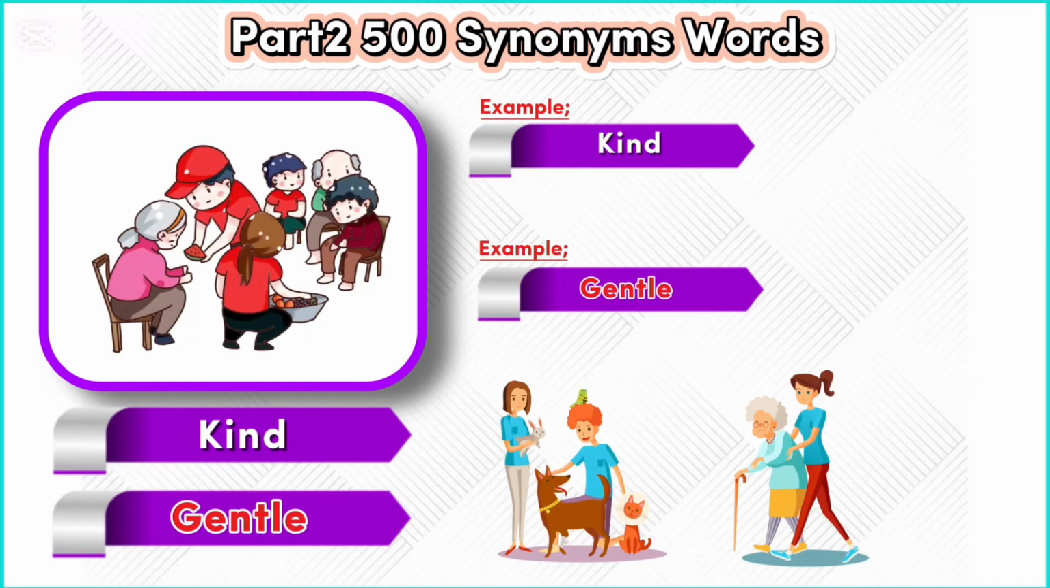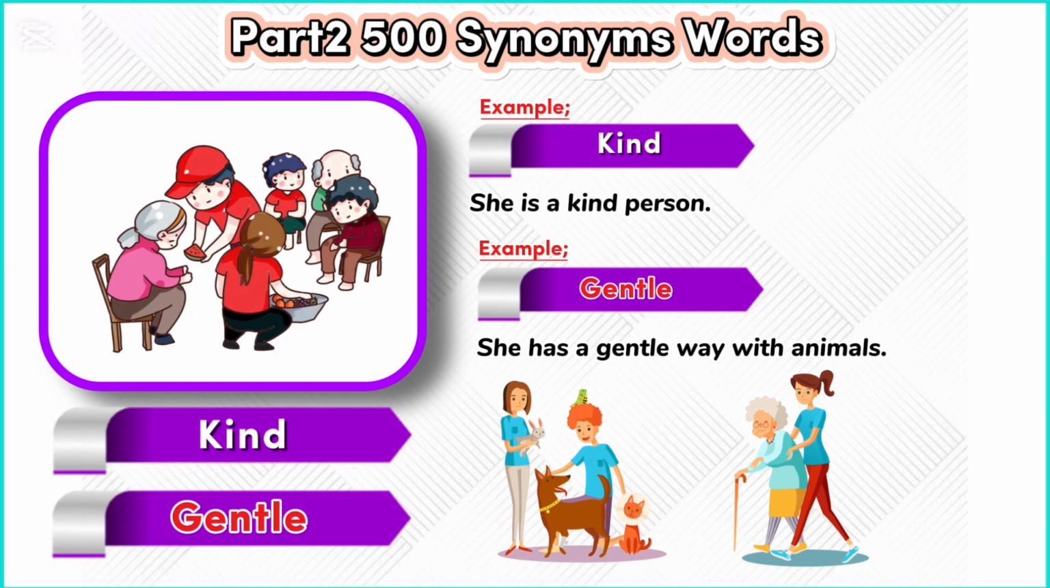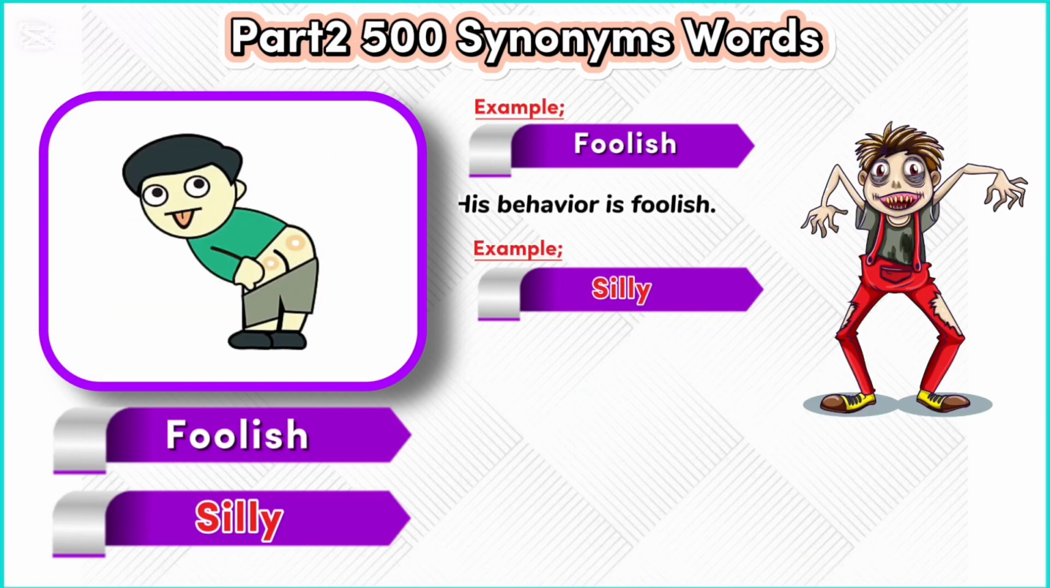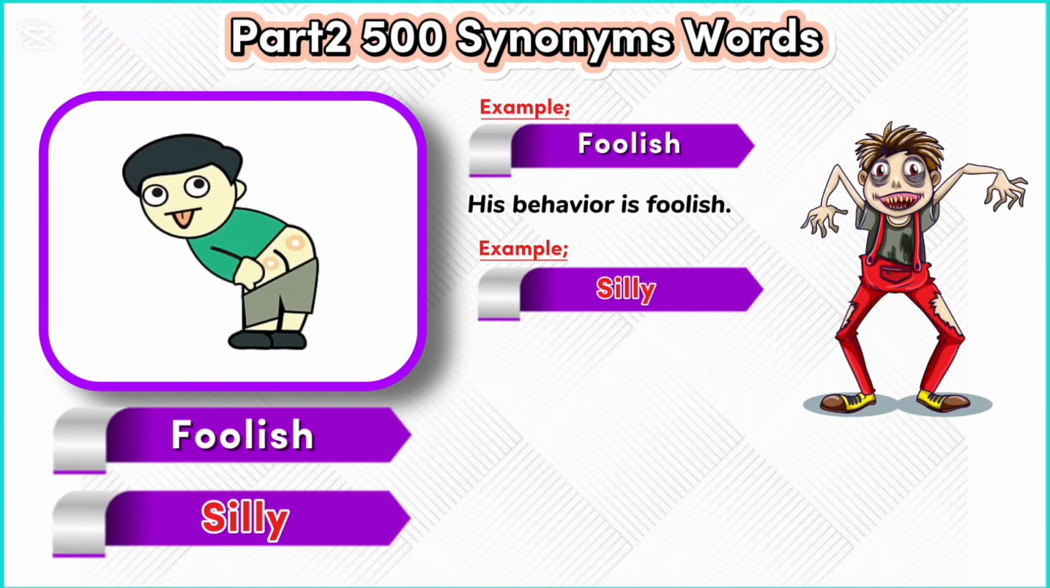Kind. Gentle. Example. Kind. She is a kind person. Example. Gentle. She has a gentle way with animals. Foolish. Silly. Example. Foolish. His behavior is foolish. Example. Silly. She told a silly joke.